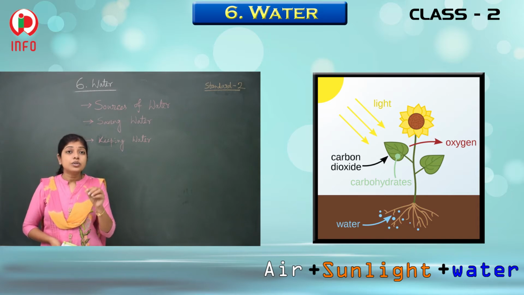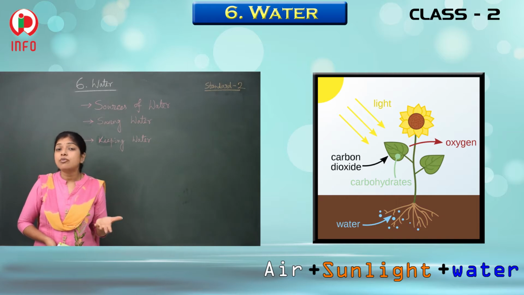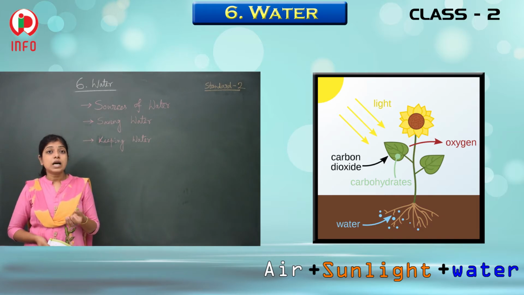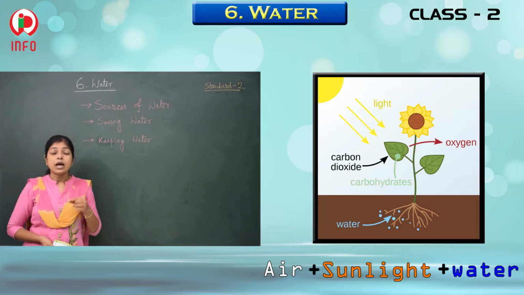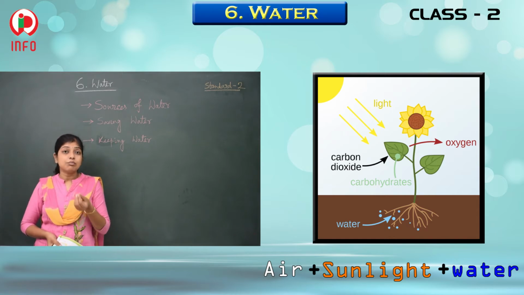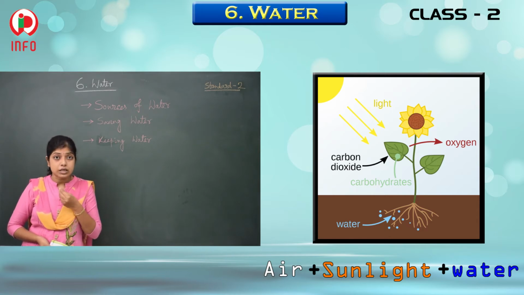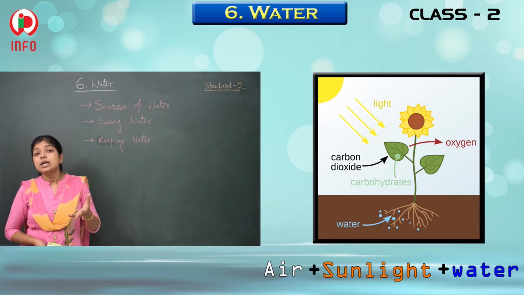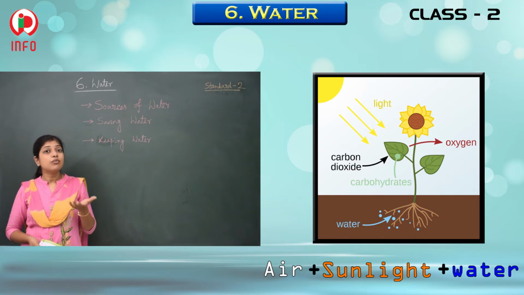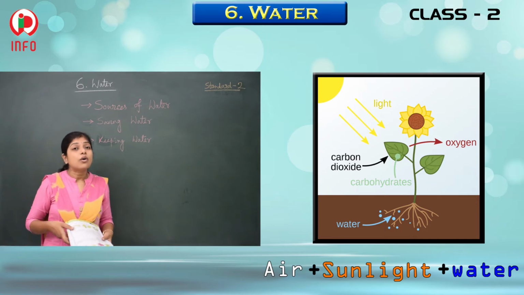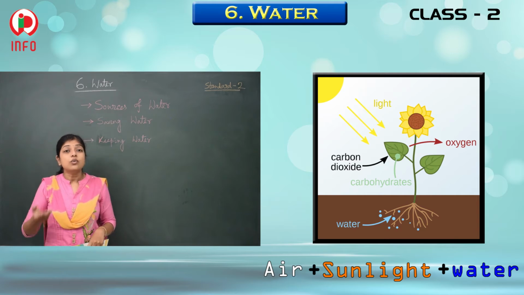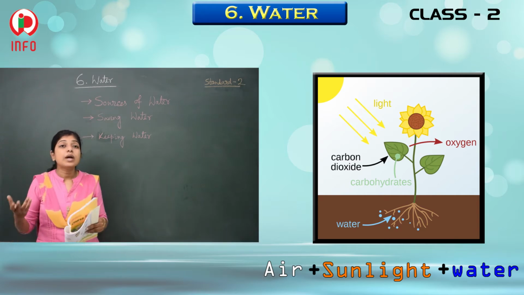The trees produce it in their chloroplast. That means all the trees are which color? All the trees are green in color, and the green color means chloroplast. So in the chloroplast, they are producing the food. And on that food only we are living.